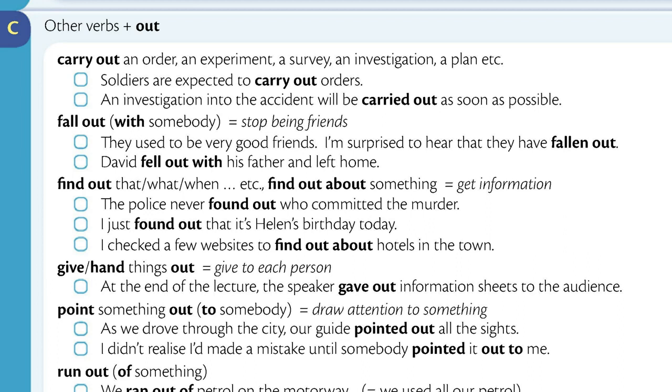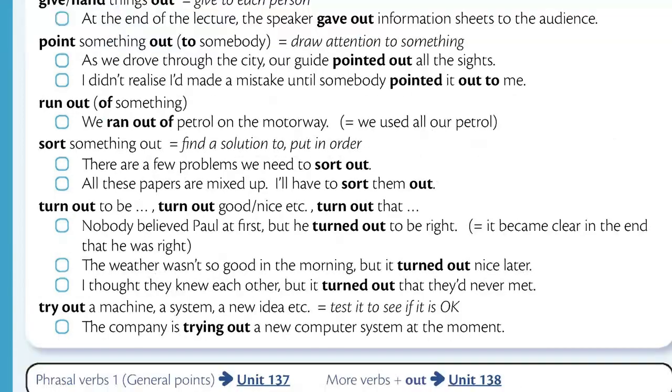Give things out or hand things out means give to each person. At the end of the lecture, the speaker gave out information sheets to the audience. Point something out to somebody means draw attention to something. As we drove through the city, our guide pointed out all the sights. I didn't realize I'd made a mistake until somebody pointed it out to me.